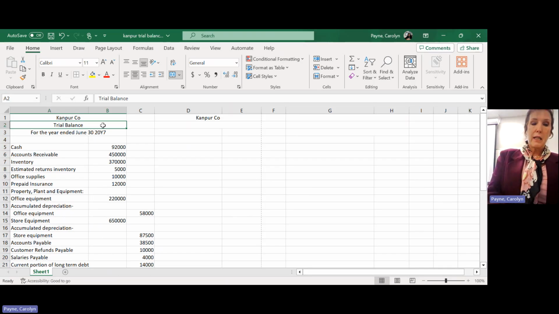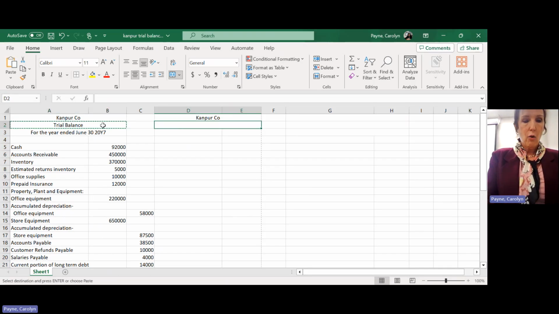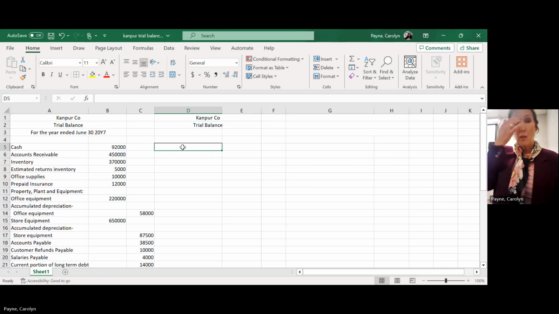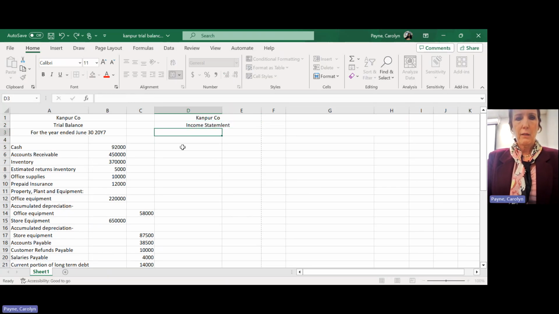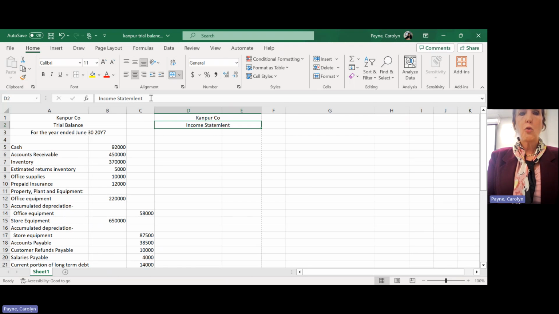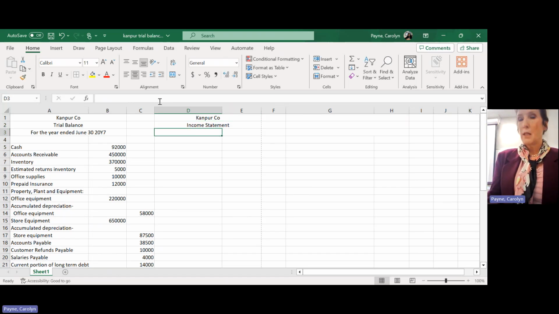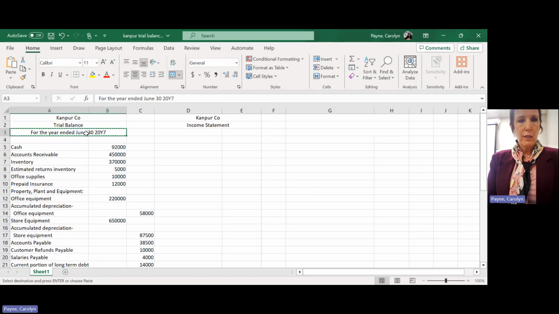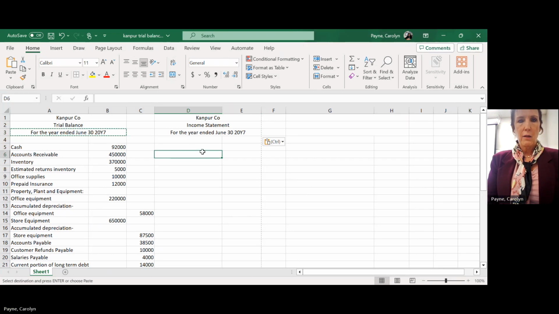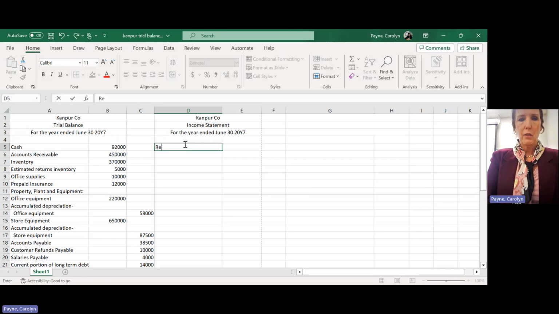Time is money. So I like to come over and hit Control C and go over there and hit Control V. It's quicker for me. Whoops, I don't want trial balance. What do I want? And of course, if I made an error, I don't want to go here and fix it. I have to go up here and fix it. Okay, see that? And then of course, I want my date. I can just go over there and get it. I don't have to retype it. So I'm going to Control C and Control V here.